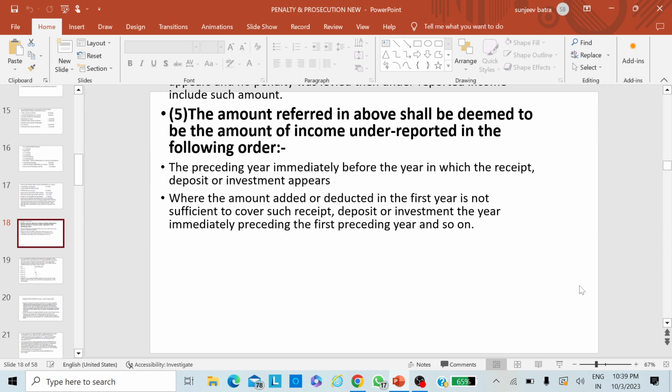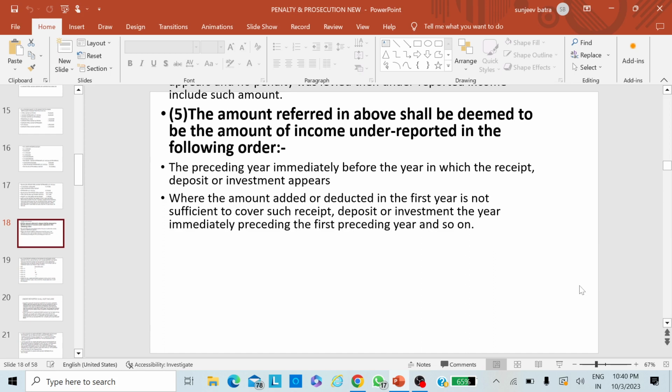You also have to take care, as I have already told you, that up to assessment year 2016-17 there was a penalty under section 271(1)(c), but we will not take up that penalty while taking the source from the earlier years.